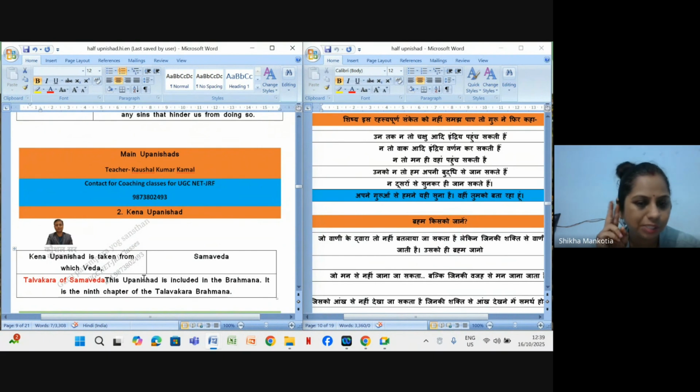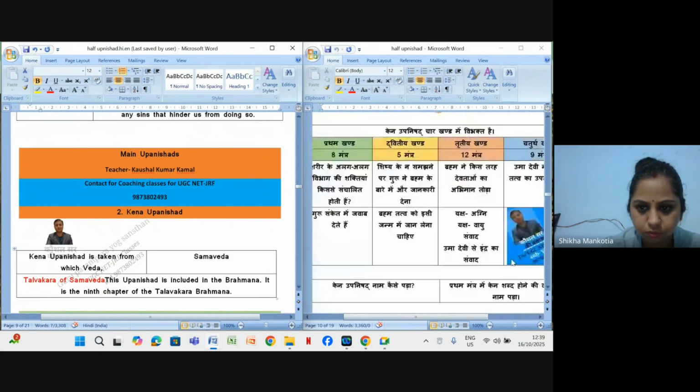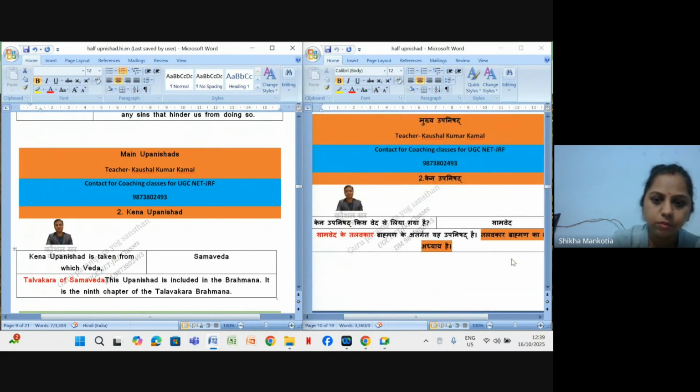So, Kena Upanishad is the second Upanishad in our series of the 10 Upanishads. It was taken from Samveda, because the first was taken from Shukla Yajurveda, and now it is from Samveda. It is said to be from the Talavakara of Samveda, okay? So it is taken from the Talavakara of Samveda, and this Upanishad is included in the Brahmana.